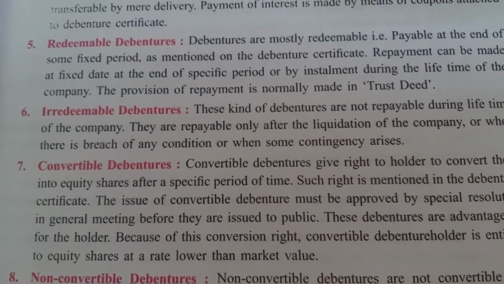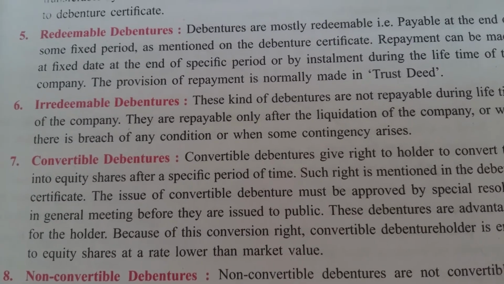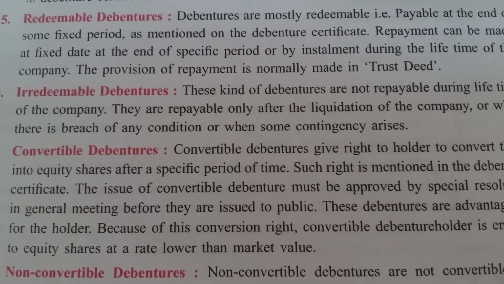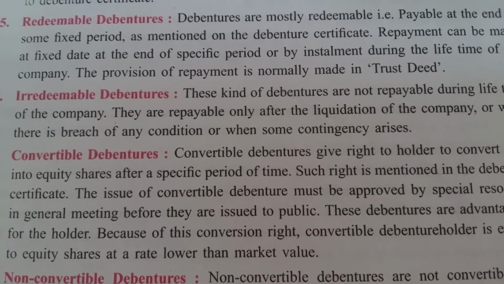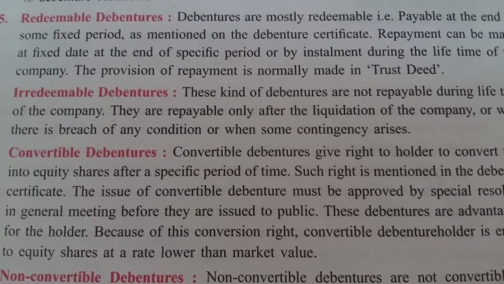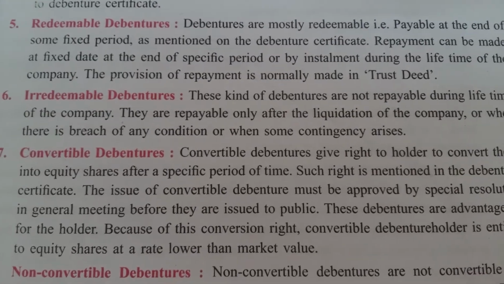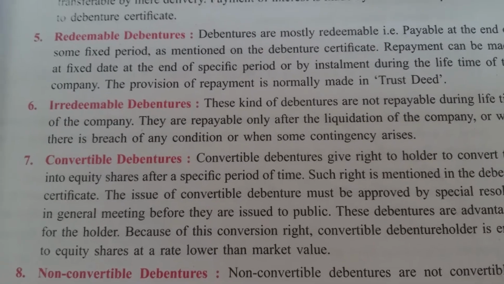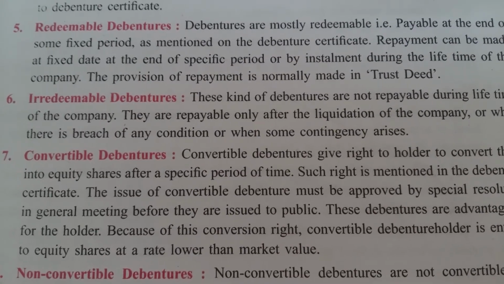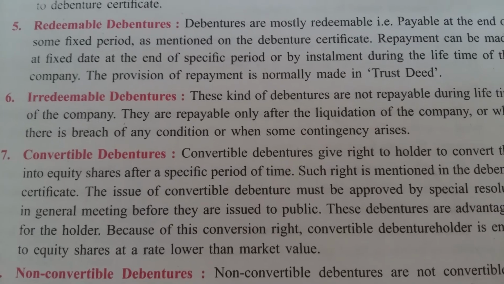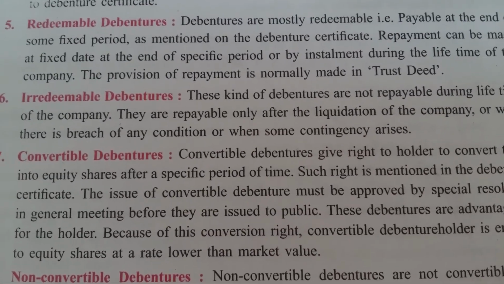If the company wants to issue the convertible debentures, then it must be approved by a special resolution in the general meeting. Suppose it is not passed in the general meeting with the special resolution, then the company cannot issue the convertible debentures. These debentures are advantageous for the holder. How? Because they have the right to convert their debentures into equity shares at a lower rate than the market value, right? So it is a benefit to the convertible debenture holders.